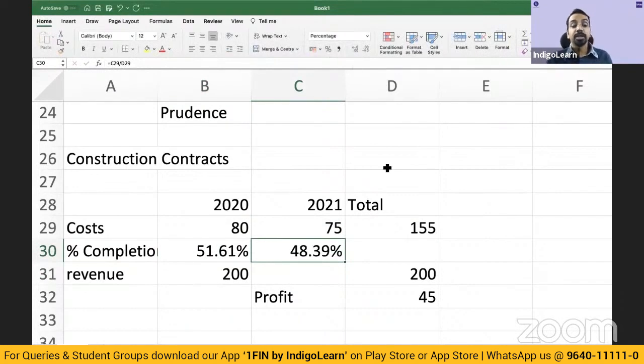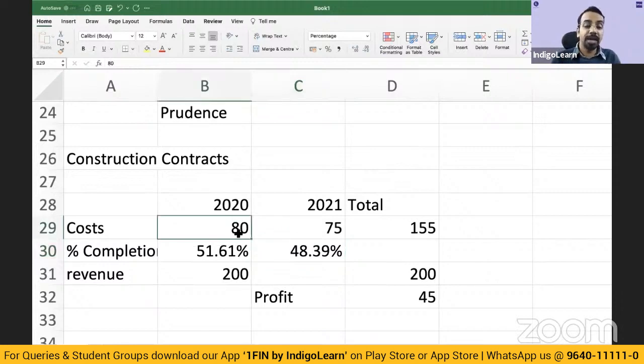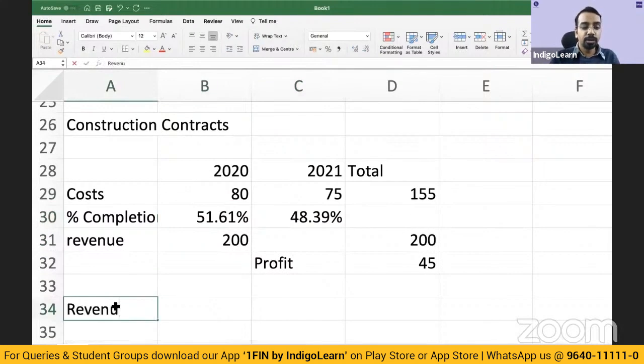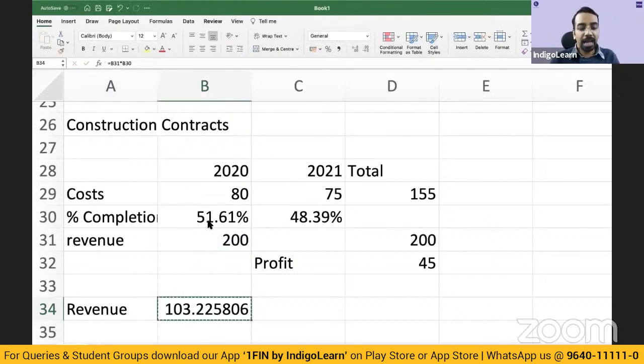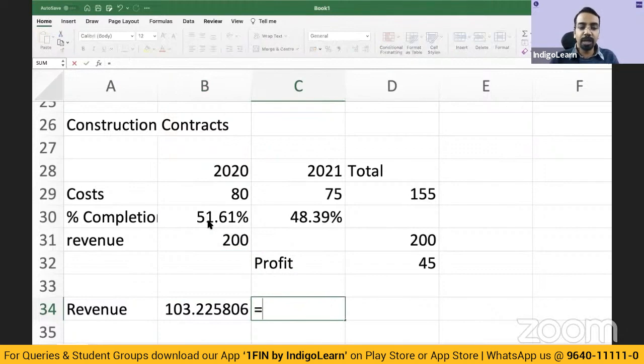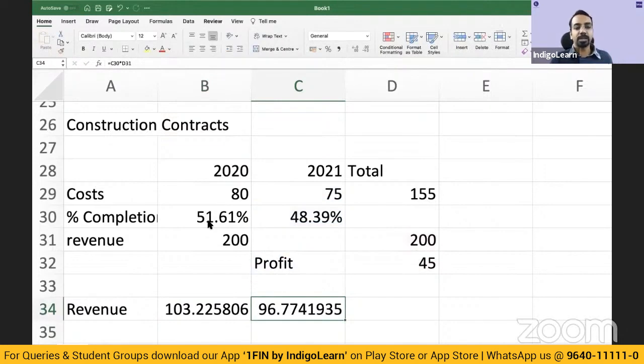48.39%. Now, the underlying principle of the standard under the matching concept is the revenue should be matched with the cost. So if you have incurred cost of 80, which represents 51.61%, your revenue in this period should be 200 total expected revenue multiplied by percentage completion, that is 103.22, and in the next period it should be 48.39% multiplied by 200, which is 96.77. This is the overall crux of the standard.